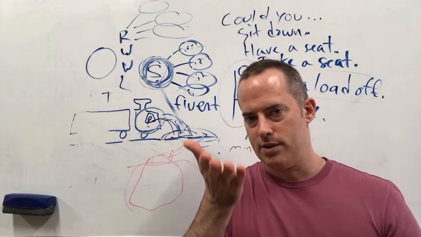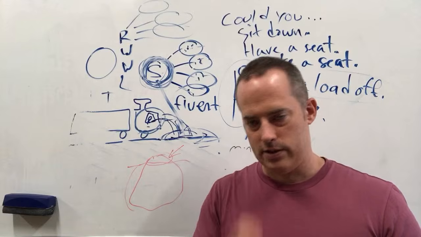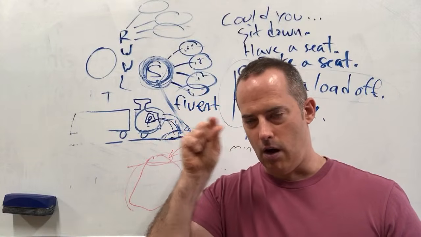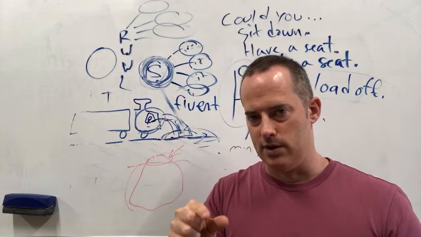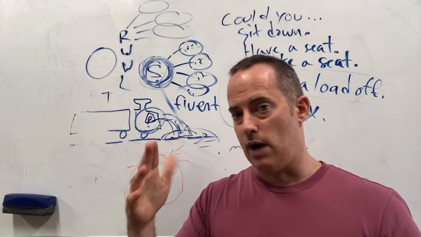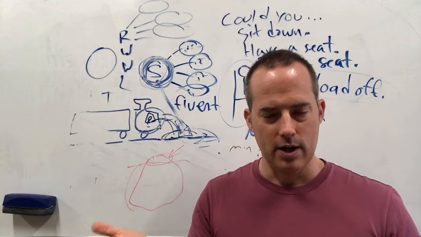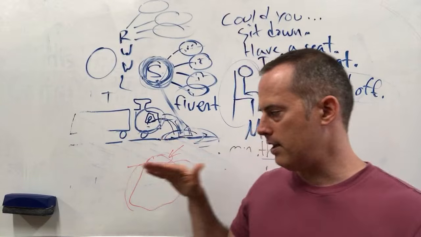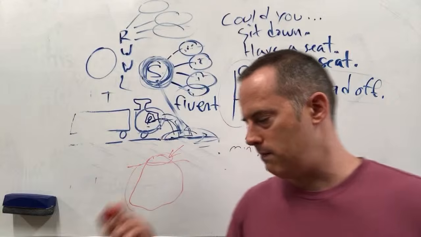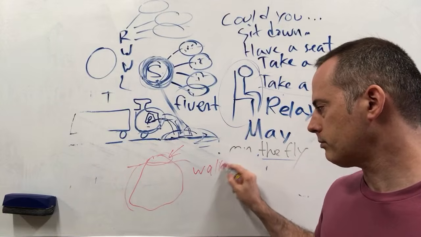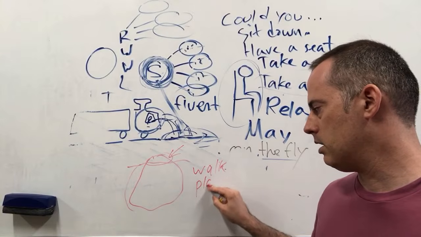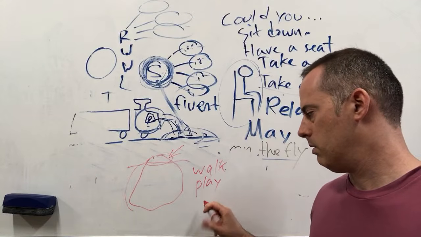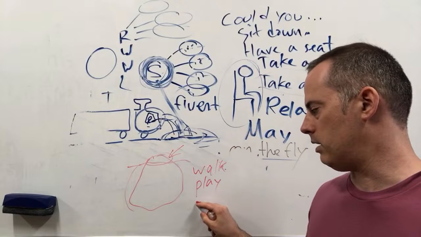Okay? So what happens with young kids when they're learning a language, just to go a little bit deeper into this, is they're still learning all of the various rules and patterns of the language. And so they think they're using something correctly when there's an irregular verb or something. But that's not really a speaking mistake. It just means they didn't learn the rule about that. So if I tell a child, they're learning some different verbs in English and they learn walk, and they learn play, and then they learn, let's see, what's another, we'll just do this, and then go.